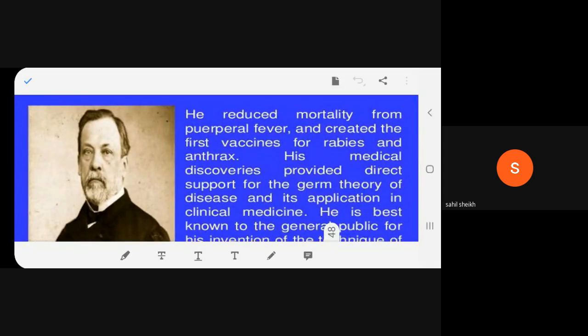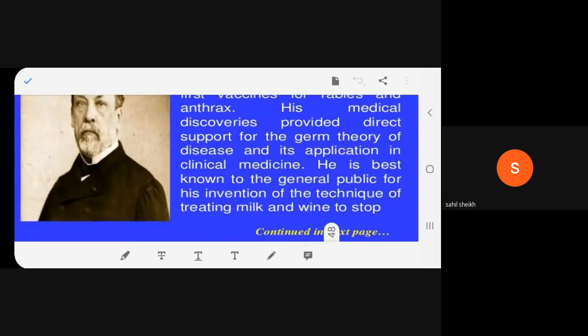He reduced mortality from puerperal fever, and created the first vaccines for rabies and anthrax. His medical discoveries provided direct support of the germ theory of disease and its application in clinical medicine.